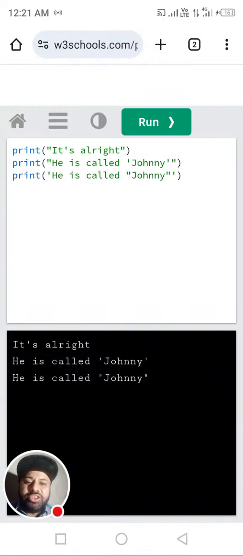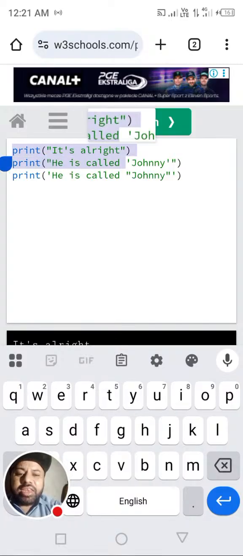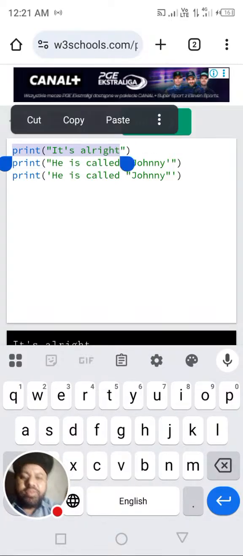Second, he is called Johnny, and then he is called Johnny. Here we can see that this function is all right. A single quote is inside a double quote, because the string has been quoted with double quotes and inside is a single quote.